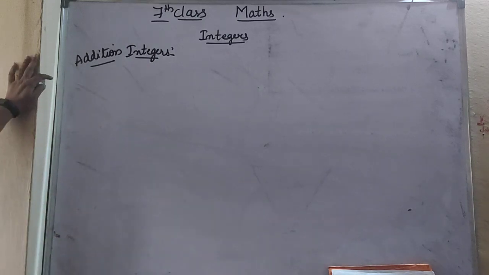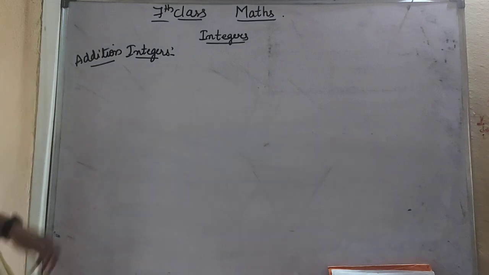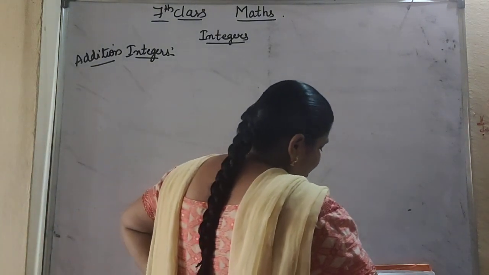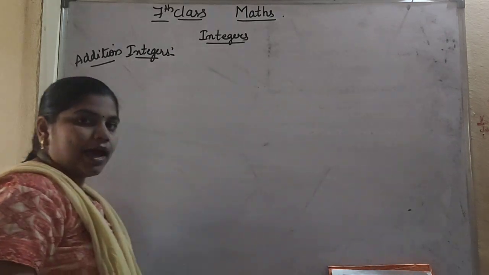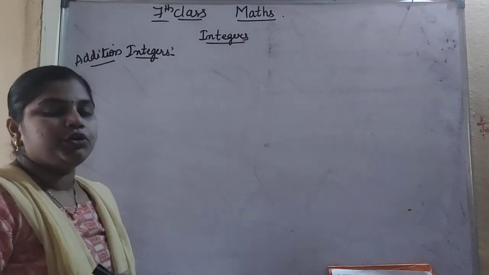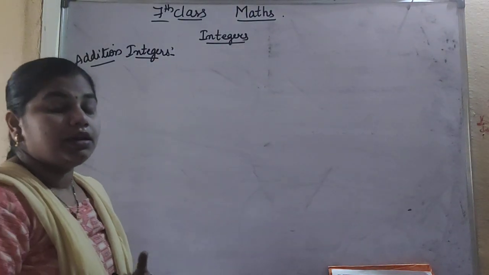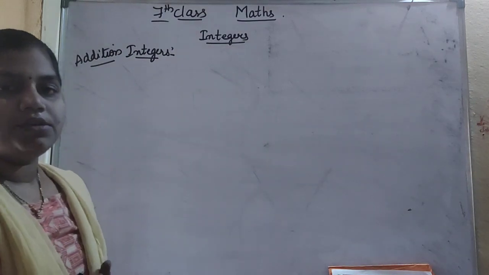We can add integers on your number line. You can subtract the integers on your number line, as well as you can multiply the integers on your number line.